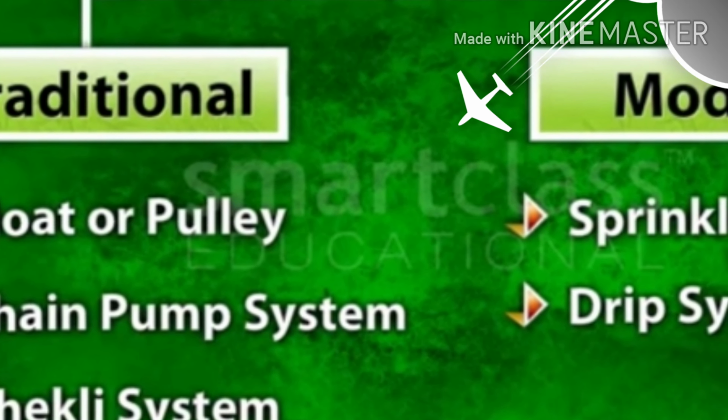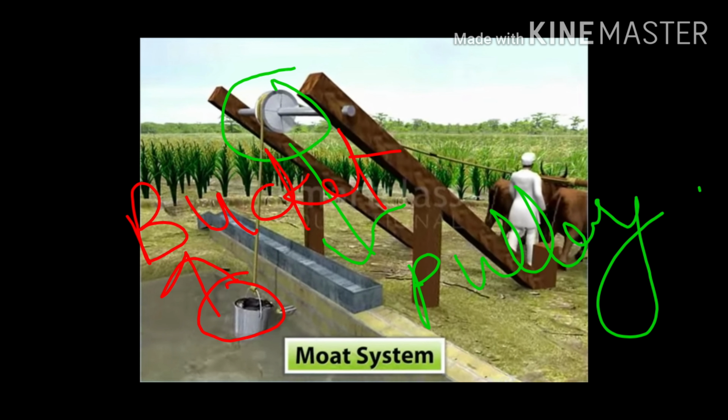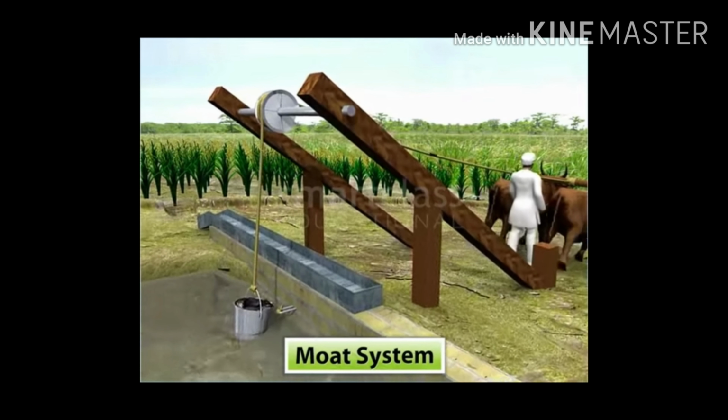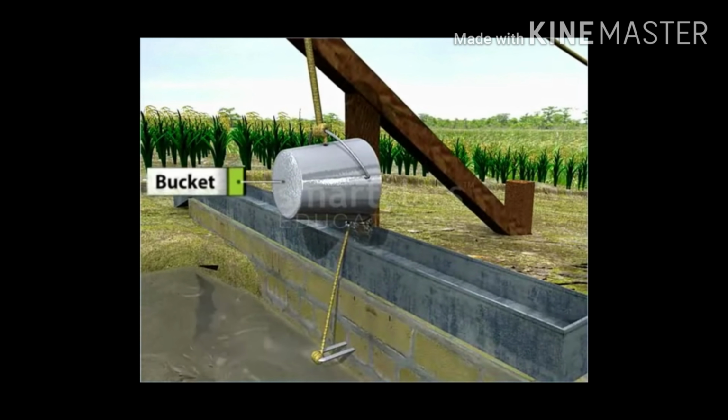So first we will start with the moat or pulley. Actually students, in the moat system the pulley is fixed and a bucket is tied through it, and either human labor or cattle is used for lifting the water from either a well or river, whatever sources are available. This is clear from this diagram. You can see how the bucket lifts the water from the water source using human labor, and this is the field, and in this way the field gets water.